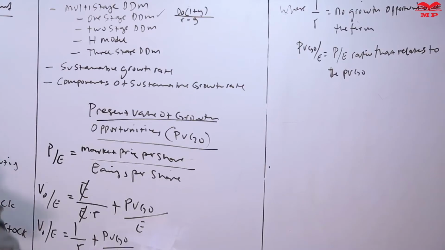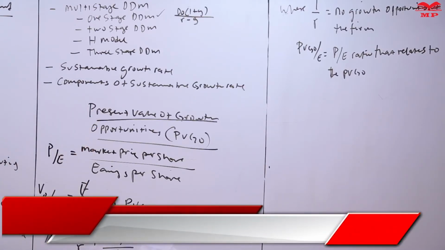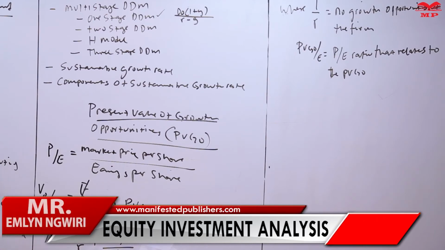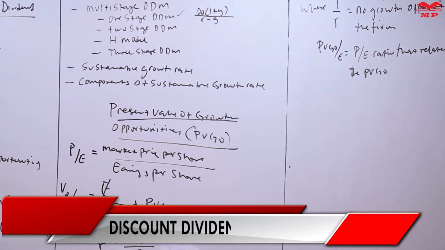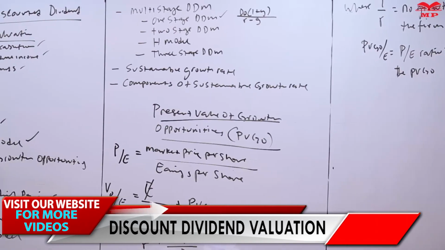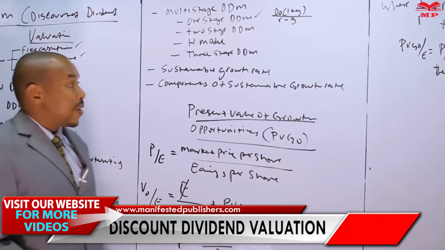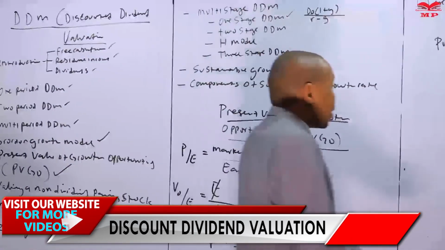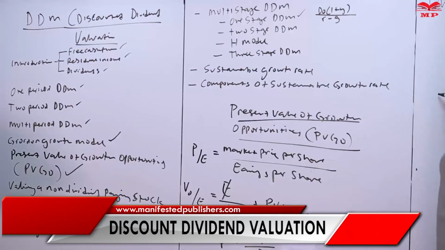Now you already have the PE ratio provided to you there. What are the strengths and weaknesses? We've already done the Gordon growth model, and we've already done the present value of growth opportunities. But before we move on to valuing a non-dividend paying stock, we need to know the advantages, or the strengths and weaknesses, of the Gordon growth model. Strengths.